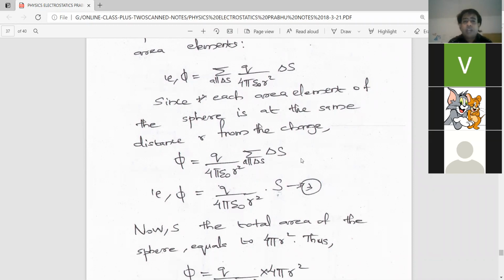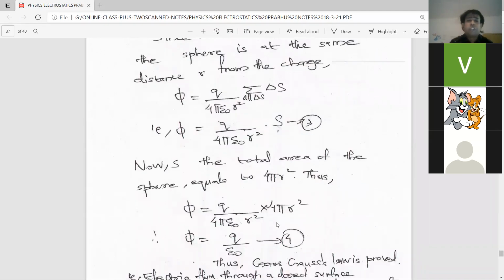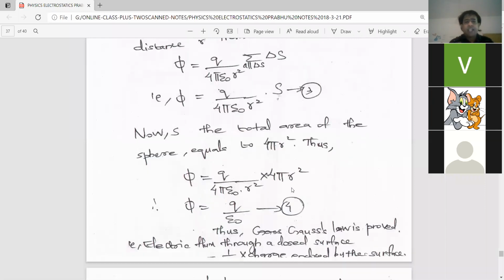And what is the summation of delta S? It will be the total surface area. I told you, we have to find the electric flux passing through each delta S, and we are taking the summation. And the summation of all delta S will be, yes, the total surface area. But now, as we already know, what is the surface area of a sphere? Because here we are considering a spherical surface. What is the total surface area of a sphere? Anyone, please tell. It is 4 by 3 pi r cube. Yeah, it is volume, man. Volume. I am asking you the total surface area. 4 pi r square. Yeah. It is written in the note. Look at that. The total surface area is 4 pi r square.